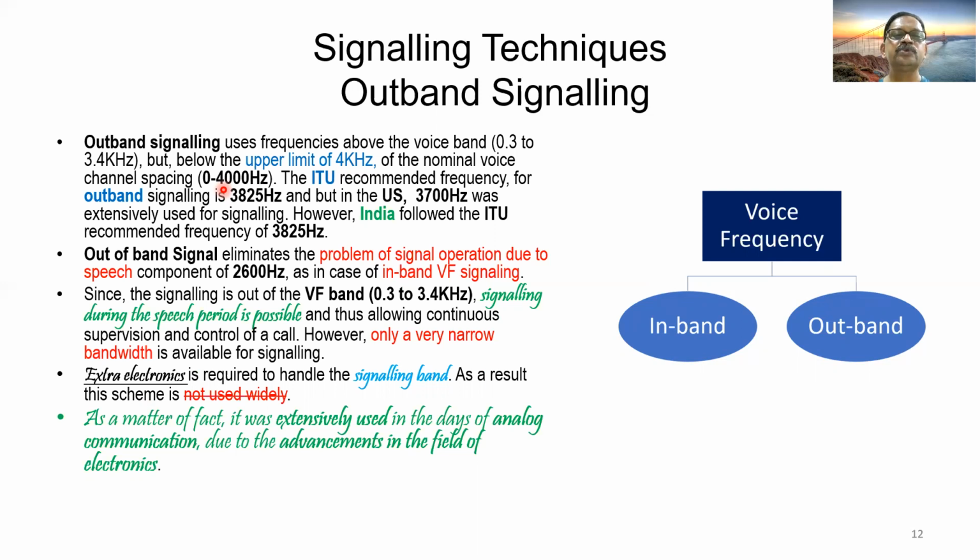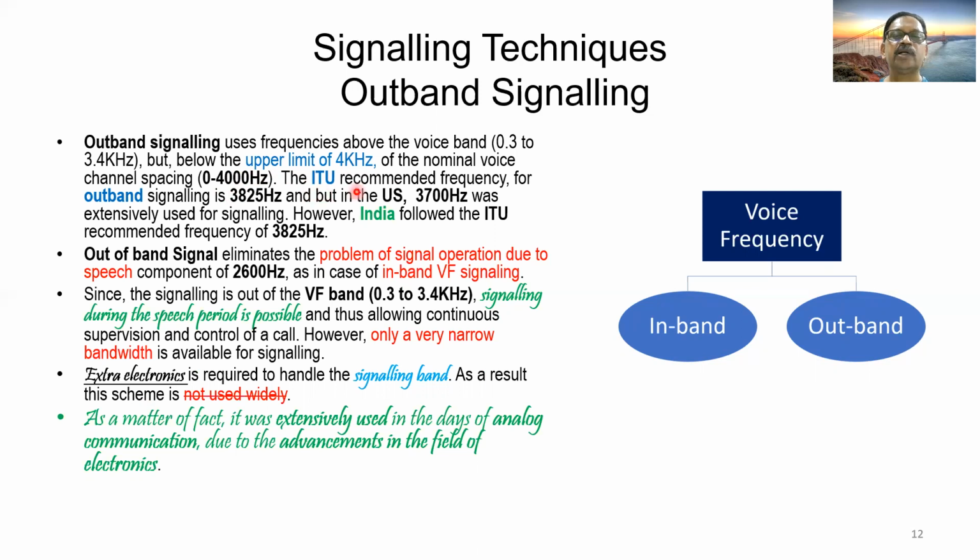Though we are using a frequency within 0 to 4 kilohertz, it is above 3.4 kilohertz. That is the meaning of outband signaling. Voice band is 0.3 to 3.4 only, but your signaling will be above 3.4 kilohertz and less than 4 kilohertz.